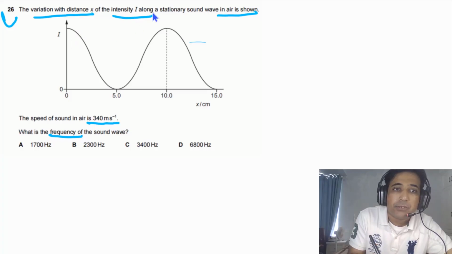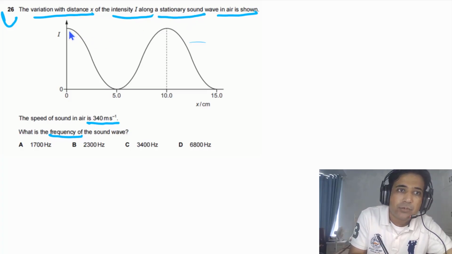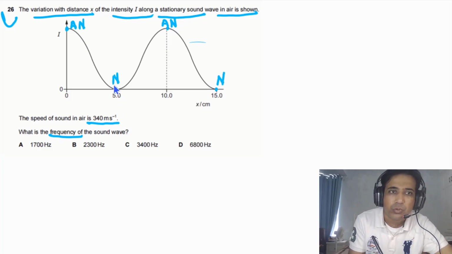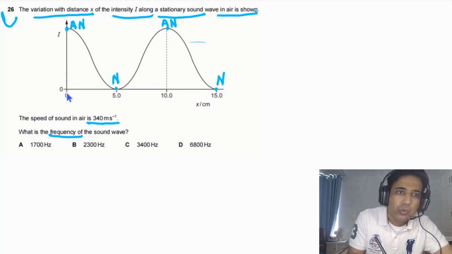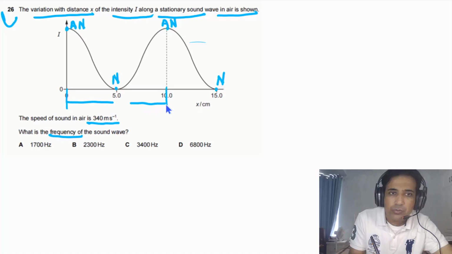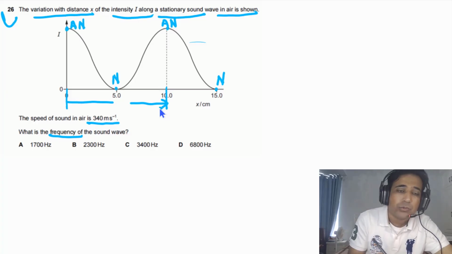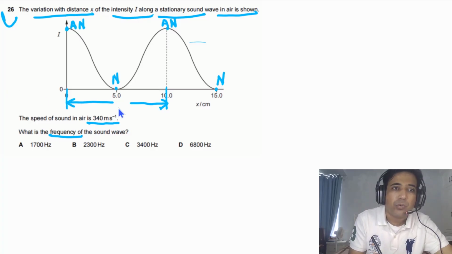It is given that this is a stationary wave, so this point has maximum intensity. This point is an antinode and this point is a node. You can mark these points. The distance between two consecutive nodes or antinodes is equal to lambda by 2. So this distance is equal to lambda by 2.